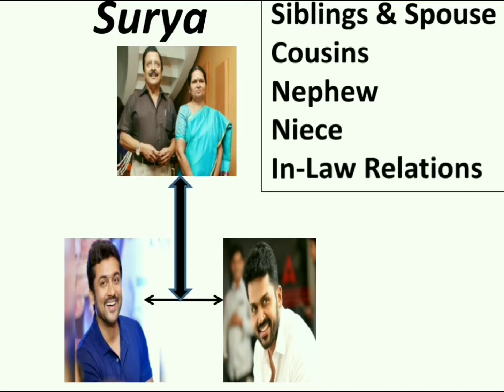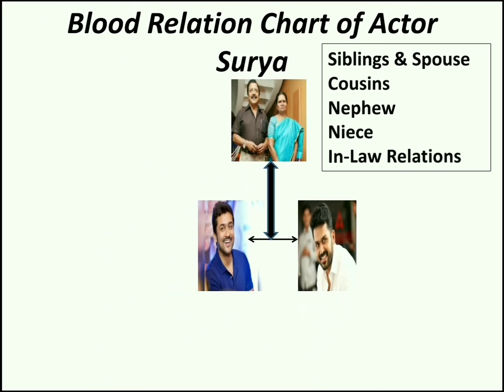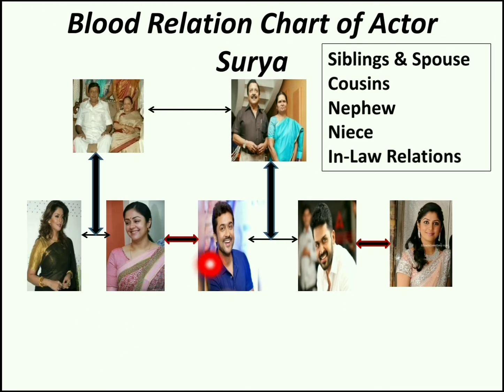Now, in relationships we basically have two types. First one, blood relation. If you take actor Surya's father, mother, and brother, all these three are blood relations of actor Surya. And the second type of relationship is the in-law relationship. Let me show you what an in-law relationship is. Here actor Surya married actress Jyotika and actor Karthik married Ranjani. Both of them are not blood relations actually. The relationship happened through law, that is, through wedlock. So we can call this type of relations in-law relations.